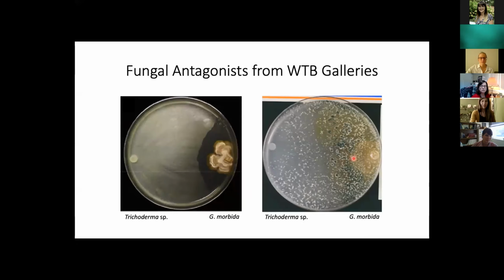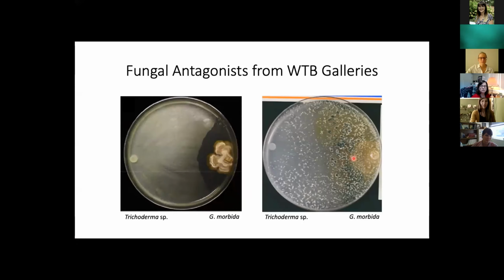So our native range states are grouping together, whereas our introduced state of Washington is very dissimilar and further away from these two states. So it looks like the fungal communities of stems from eastern black walnut are more similar to one another in the native range than they are to the introduced range. Additionally, I'd like to point out that clone identity has some role in explaining the variance in these fungal communities. However, it looks like state or region has a much larger role in explaining the variation in fungal communities of eastern black walnut stems.